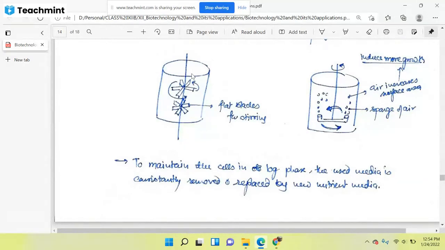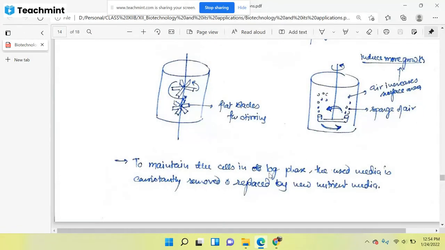After some time, when the cells start dividing, their number will increase continuously. But what we need is to maintain the cells in log phase. You know the growth phases: lag, log, and steady phase. All the time in this tank, we need to maintain the cells in log phase only. It means we need to maintain their growth in log phase only. It should not move into the next phase, either the plateau phase or any other phase. You will have to keep this in your mind, that all the time you will have to keep these cells in this condition only, log phase.